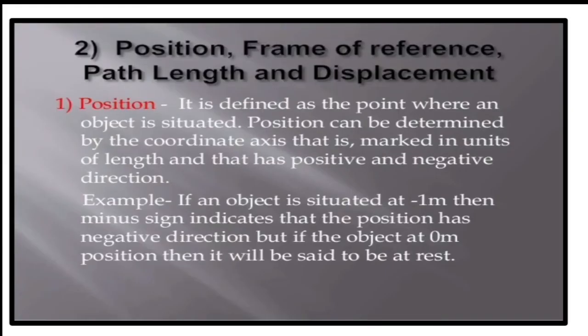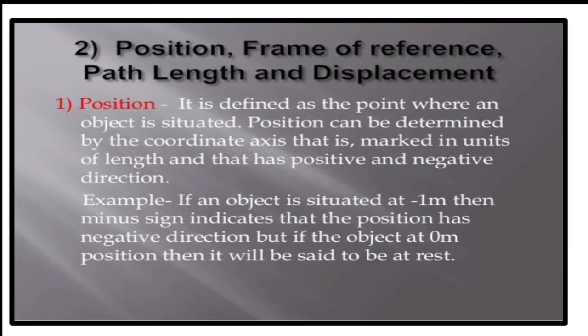So here we start with characterizing one-dimensional motion. First we need to discuss terms like position, frame of reference, path length, displacement, etc. Frame of reference is a term we need to discuss. First, what is position? Position means what? Very simple. It is the point where an object is situated.